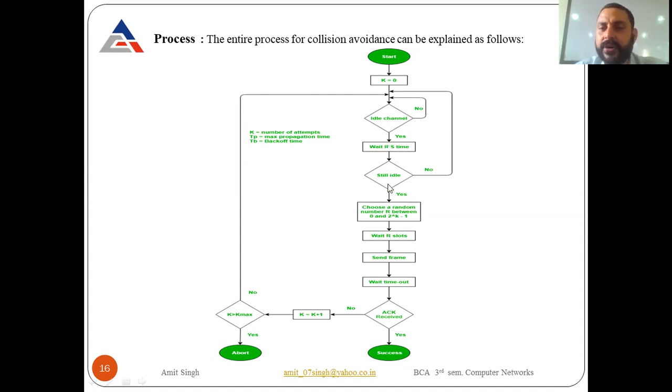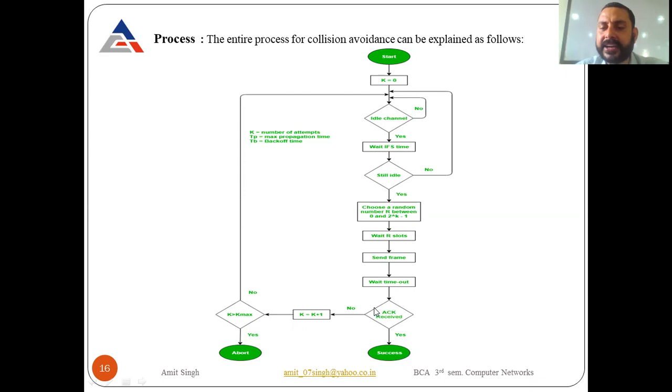If after waiting the IFS the channel is idle, then choose a random number R between 0 and 2 raised to the power k minus 1. So now you choose any value and wait R slots, and these slots are known as the contention window. Then you wait for the contention window, then send the frame.